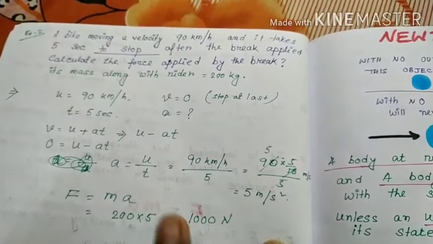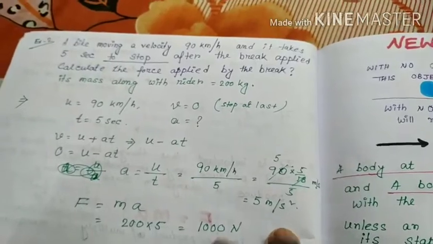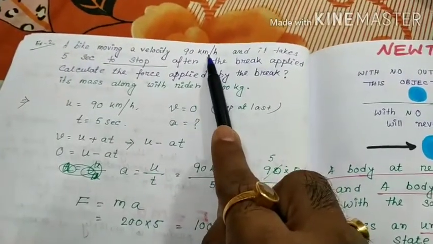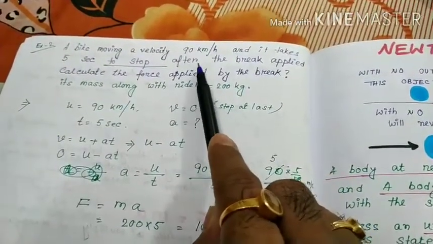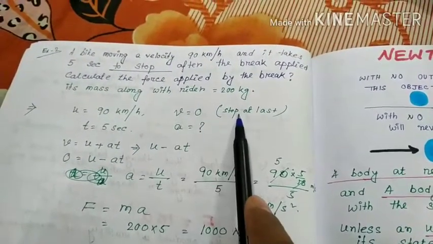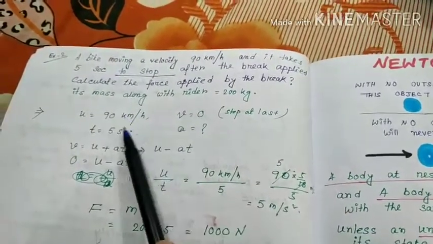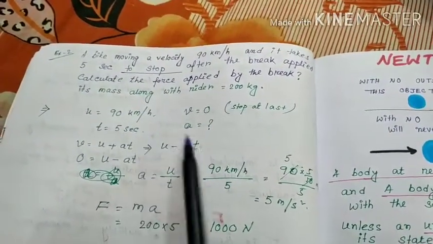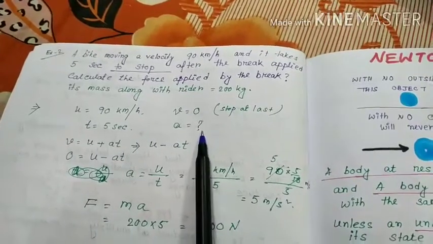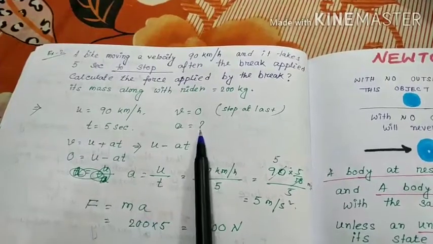So first, the initial velocity is 90 km per hour. Final velocity after applying the brake, the bike stops. So V equals 0. Total time taken, it takes 5 seconds, right? So T equals 5 seconds. Acceleration has no information, so we need to find acceleration.